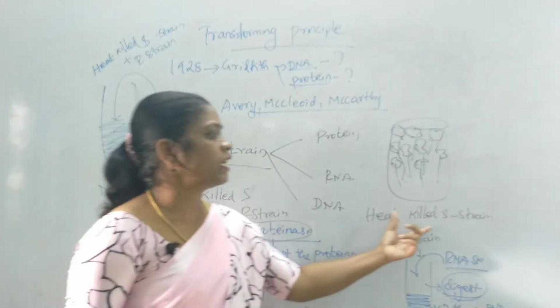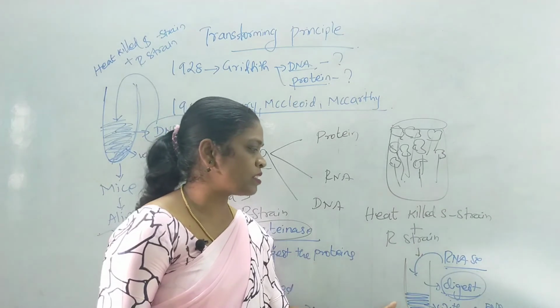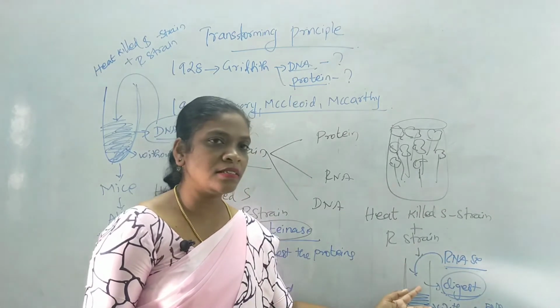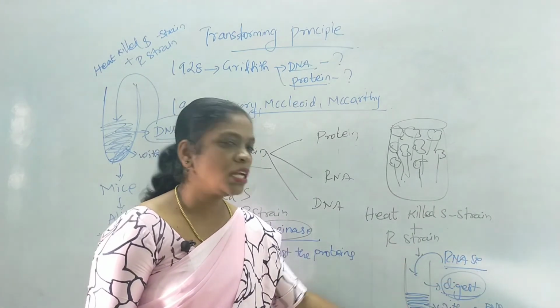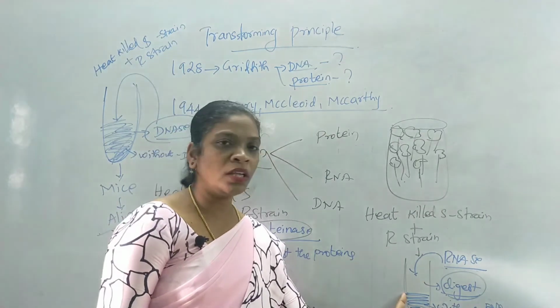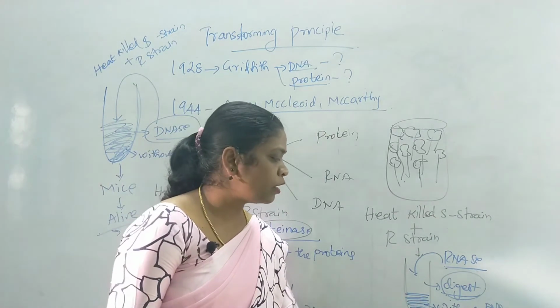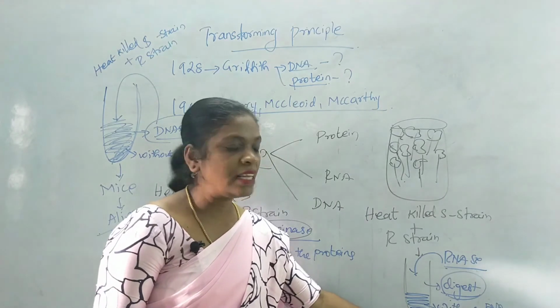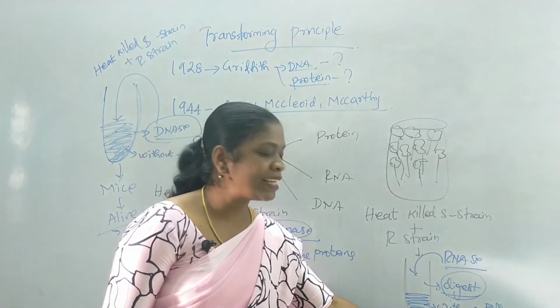In the next case, again heat-killed S strain along with the R strain, the extract was taken and added with RNase enzyme. This enzyme will digest all the RNA. Now the extract is without the RNA, it was injected into a mice, the mice died. And when they analyzed the tissues of the dead mice, they identified the S strains.